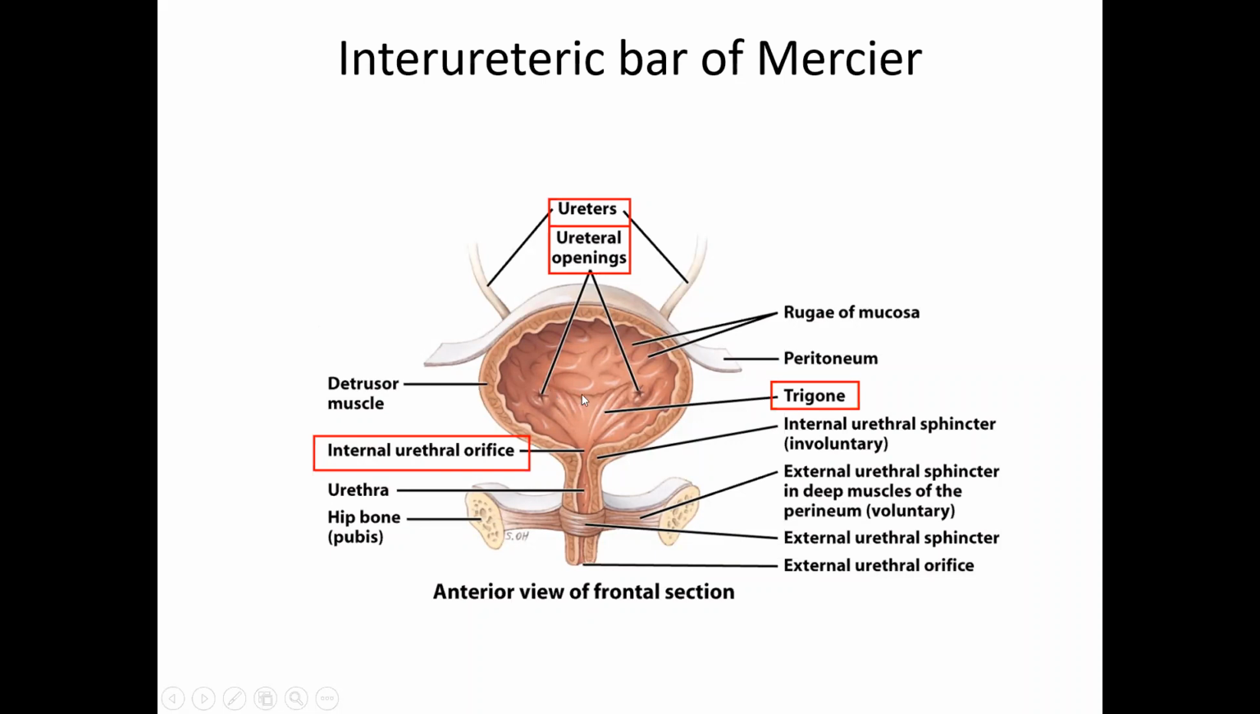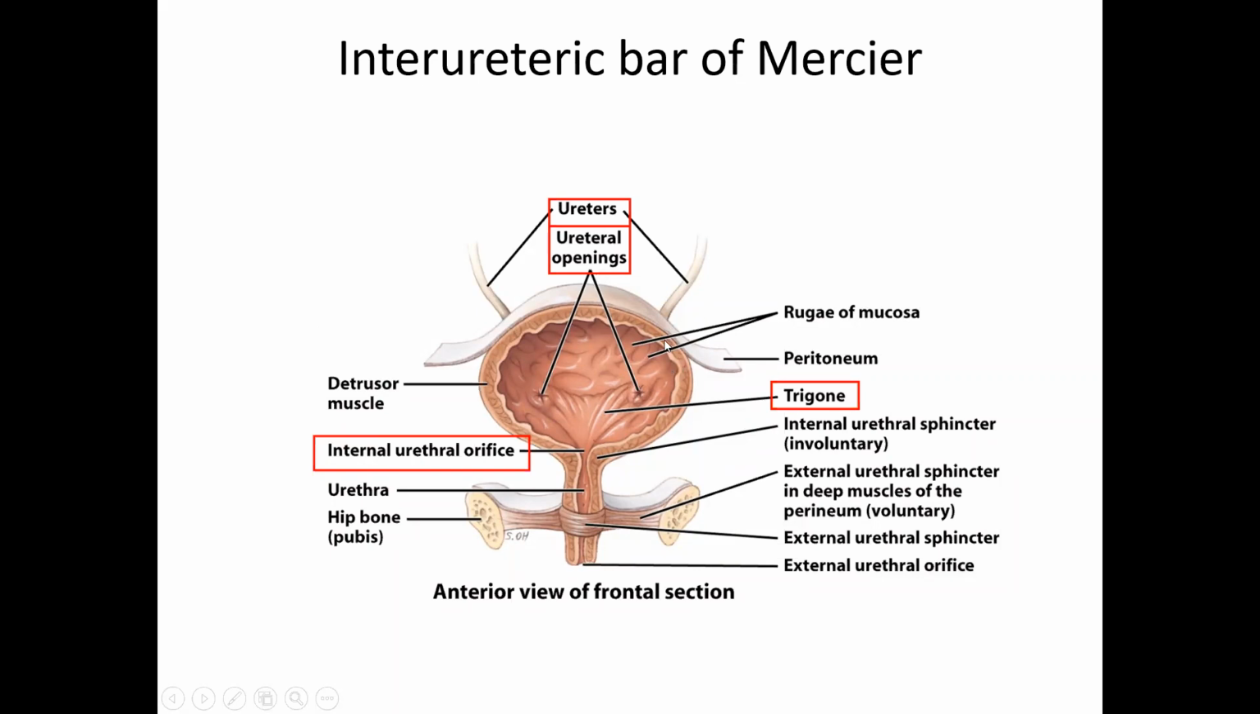The internal openings of the ureters are only 2.5 centimeters apart, which means that each ureter has passed through the musculature of the bladder obliquely. Therefore, when the bladder contracts, those oblique fibers also contract. And that's why urine will pass out to the urethra instead of going backwards towards the ureter, because the contraction of the detrusor muscle also constricts the opening of the ureter.